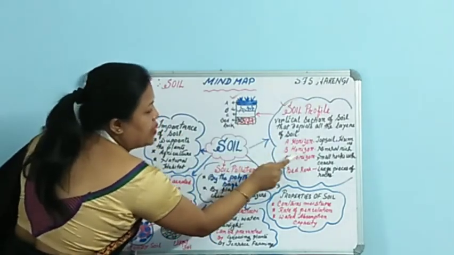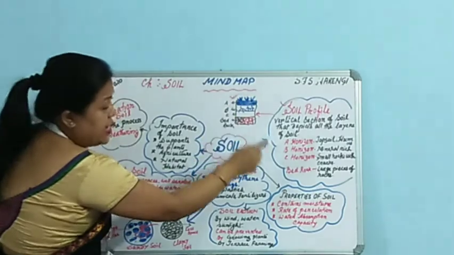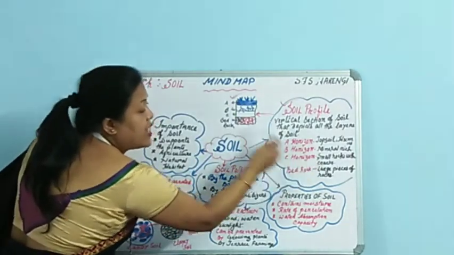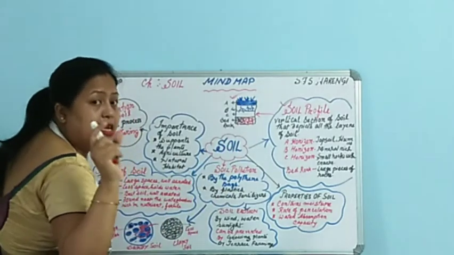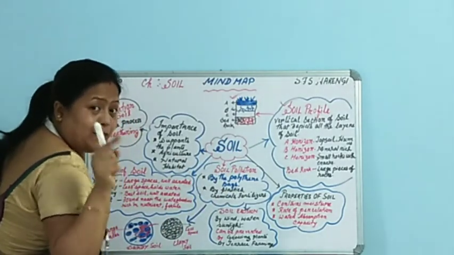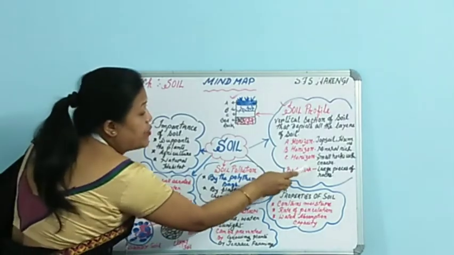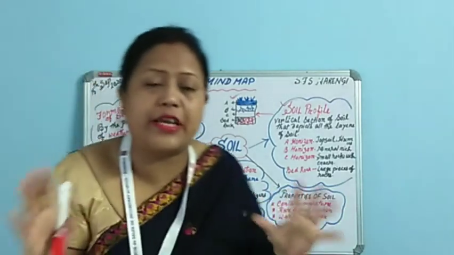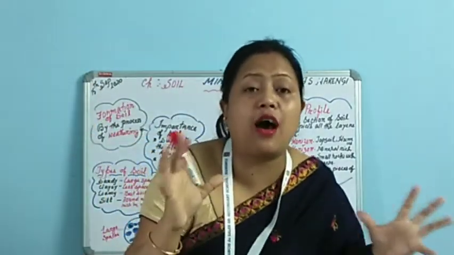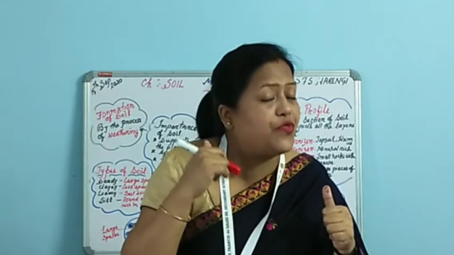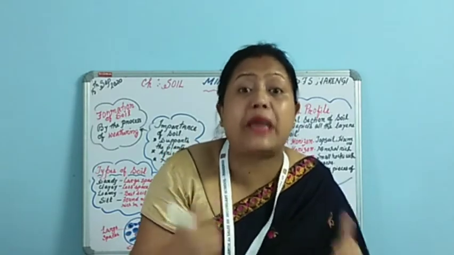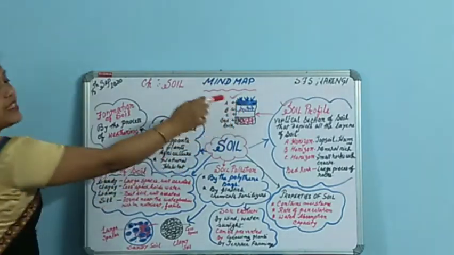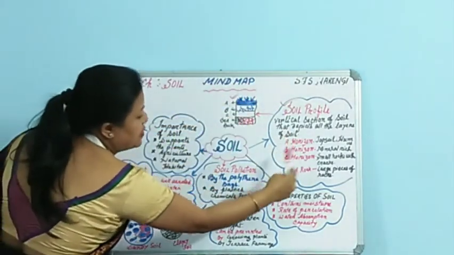The next is B horizon, which is very rich in minerals. And in C horizon, small rocks with cracks are present. Here the rocks are small, but they have some cracks. And then the bedrock, the hardest of all. This layer consists of large pieces of rock, which is very difficult even to dig with a spade. Before this bedrock, the water gets collected. That we will discuss in another chapter.